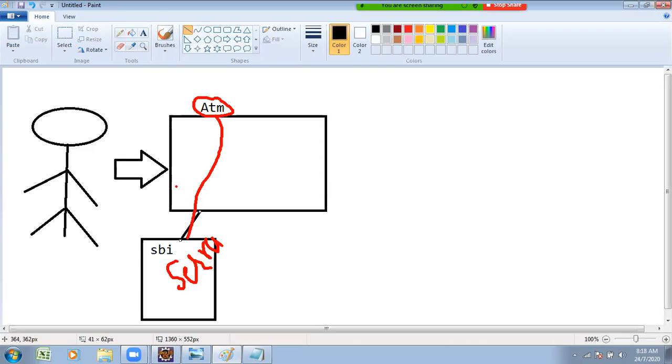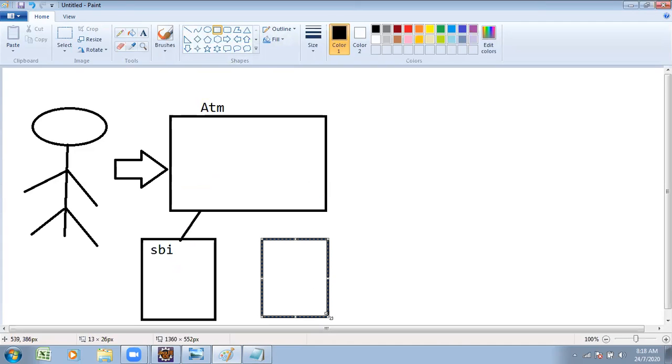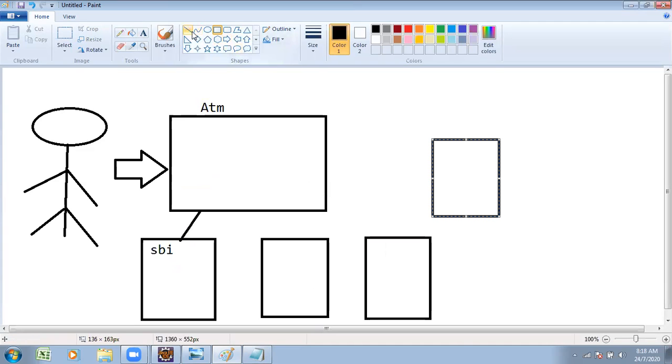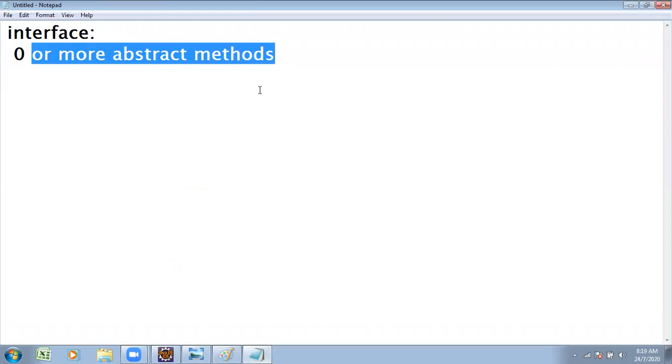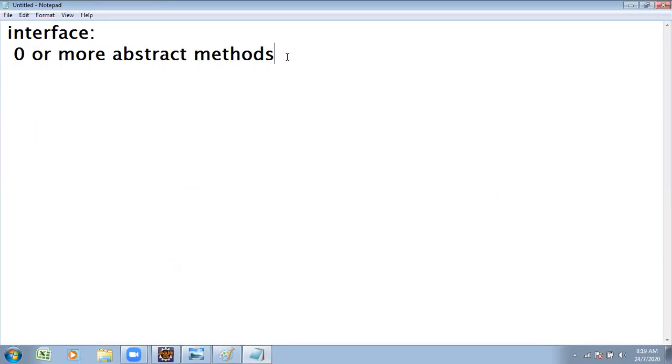Suppose you went to the HDFC ATM and inserted an HDFC card, an SBI card, or another card. The ATM contains no logic. The logic part is all available with that particular bank server, so the transaction is done from that server only. This logic I want to present with an interface. If you want to work with an interface, it contains zero or more abstract methods.